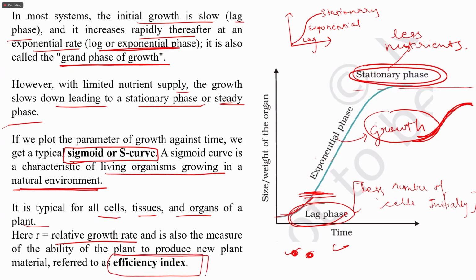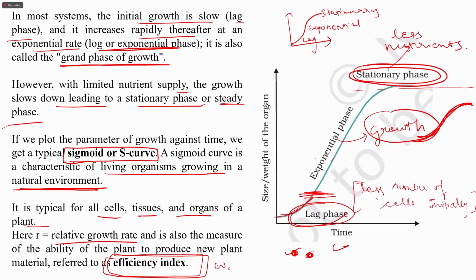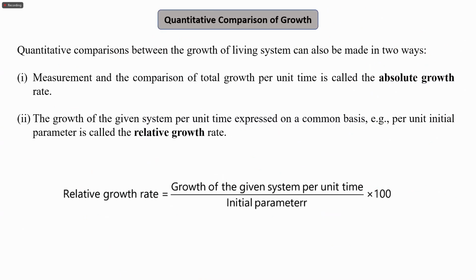This is important. Just by giving the formula, they may ask what the correct formula and the correct notation are. So in this, W1 is the final size, and r can also be called the efficiency index, because it is the one defining the efficiency of the growth, based on the growth rate. Now, the growth, as I mentioned, can be arithmetic or geometric, and the comparison of growth can be done. Quantitative comparison of growth can be done in mathematical form, and it can be done in two ways.